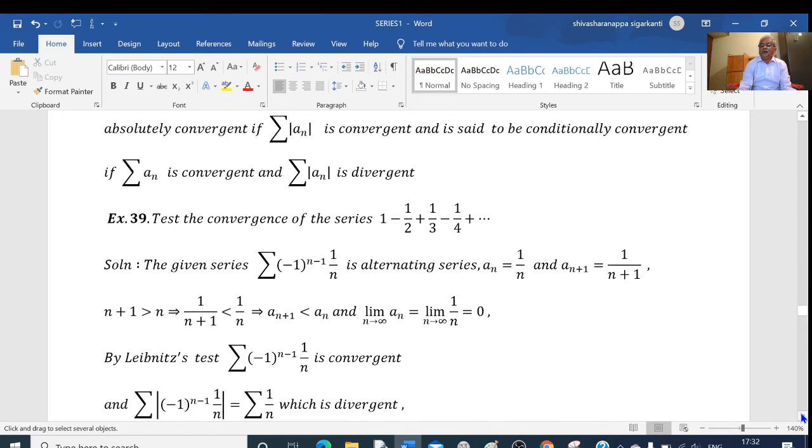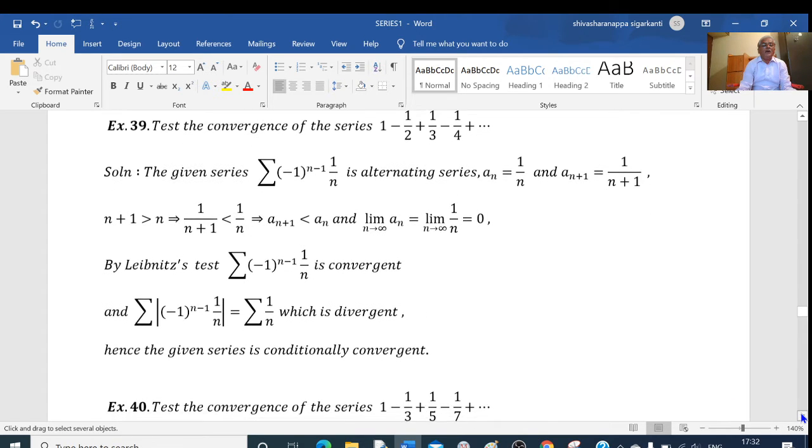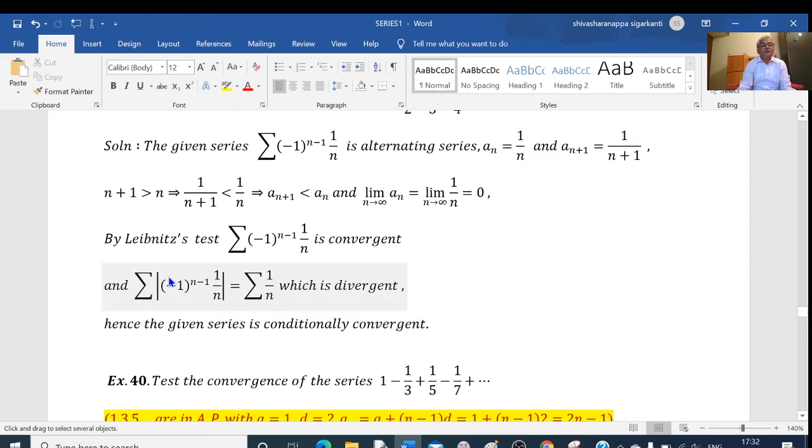Then what about sigma of mod a_n? This is sigma mod a_n. This is equal to sigma 1 by n, and we know that this series is divergent. So that is, the given series is convergent, that is sigma a_n is convergent, but sigma of mod a_n is divergent. Therefore, we say that the given series is conditionally convergent.